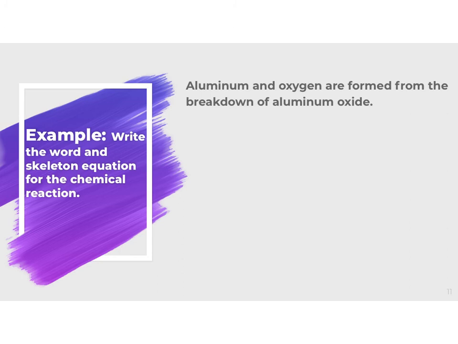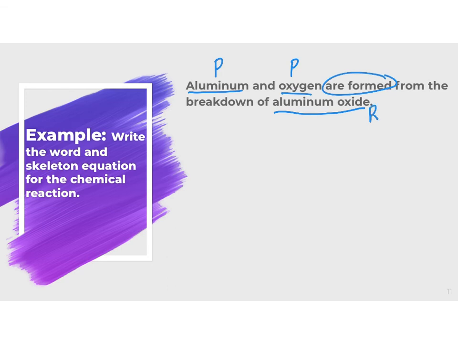All right, another example. It says a description of aluminum and oxygen are formed from the breakdown of aluminum oxide. With this one, using my context clues, I can see that it says that aluminum and oxygen are formed. That tells me that those are going to be present at the end of the chemical reaction, and these are actually going to be my products. And then it says that they're formed from the breakdown of aluminum oxide. So this is going to be what I start with in the reaction, which is going to be my reactant.